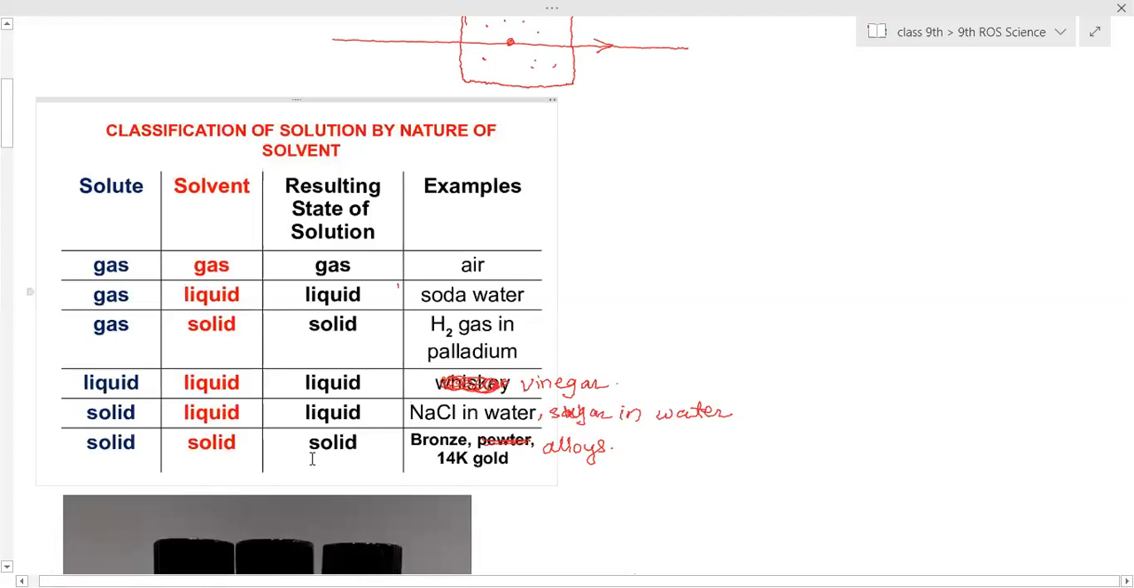So remember, from now onwards, solution does not always mean a liquid state. It can be gaseous state, it can be solid state also. Is this clear? Are these examples clear? Yes, ma'am. Write it down.